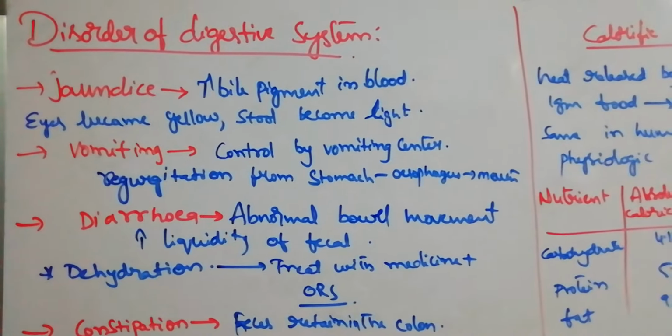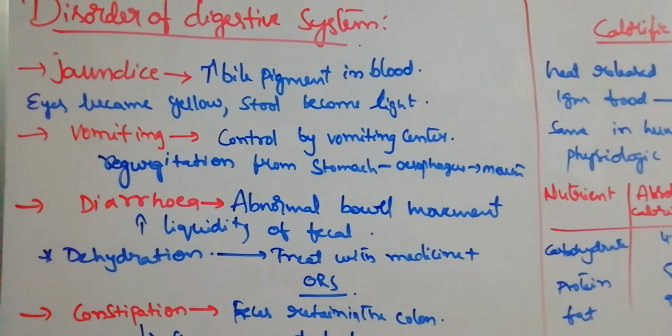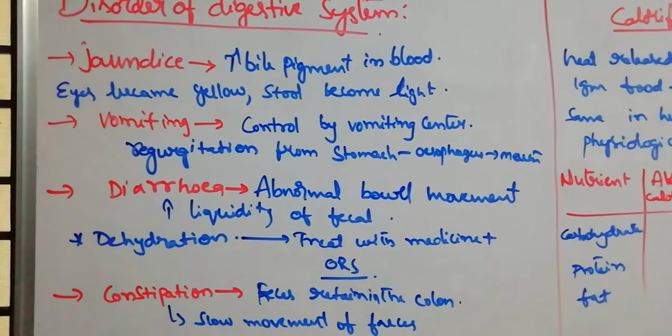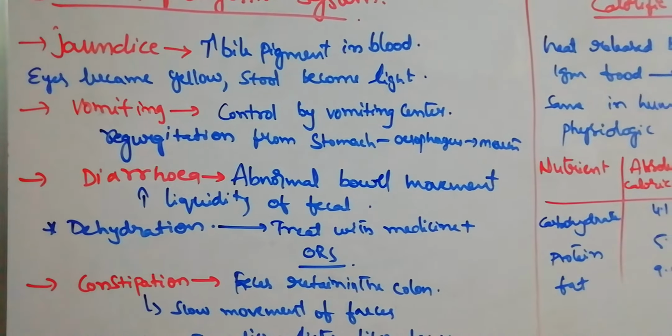Good morning, students. Today's topic is disorders of the digestive system. The first disease is jaundice. Jaundice occurs due to the elevation of bile pigments in the blood.